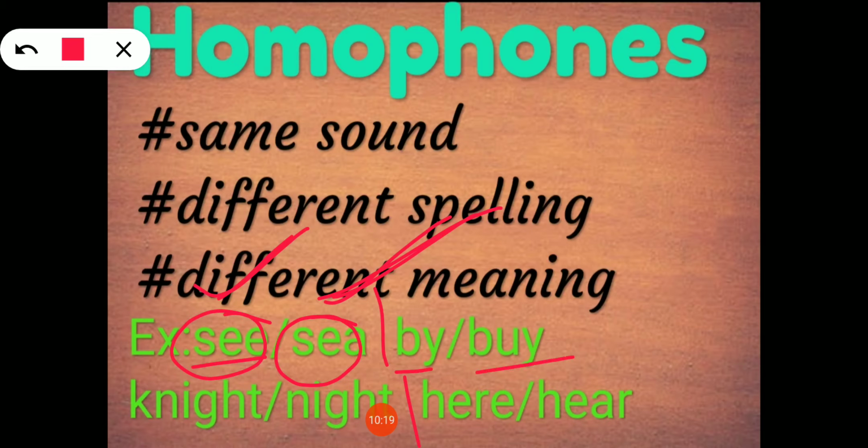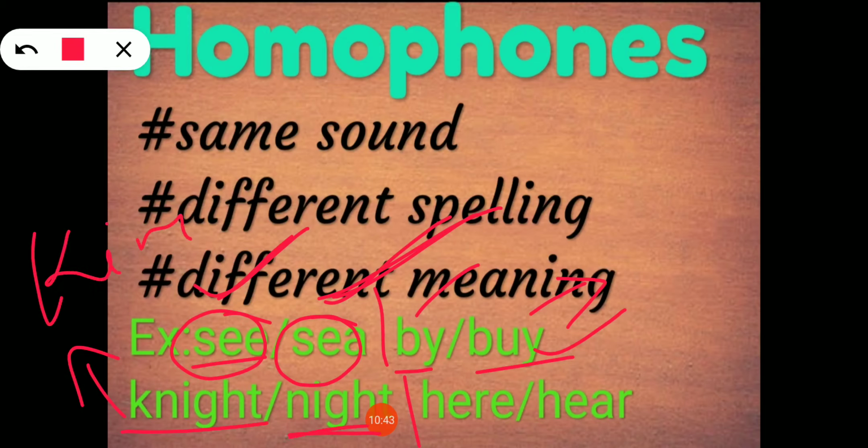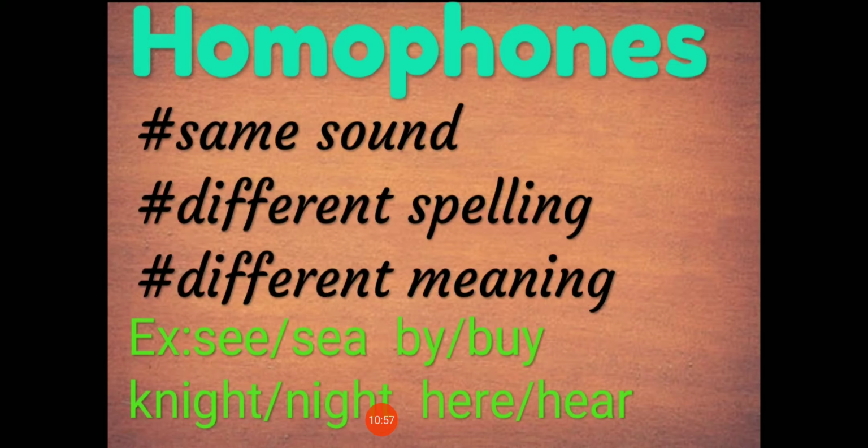By. I like to walk by foot. And buy. He buys many chocolates. So this is a verb. Next one, knight. So this knight refers to the king's soldier. And night refers to the night time. Here, please come here. This hear refers to the hearing. Understand? So homophones are words with the same sound but the spelling will be different and also the meaning will be different.